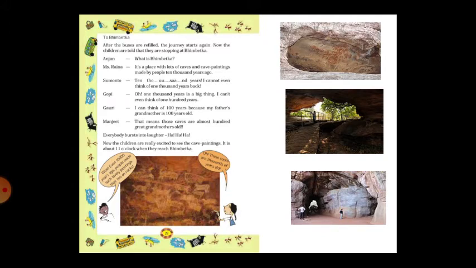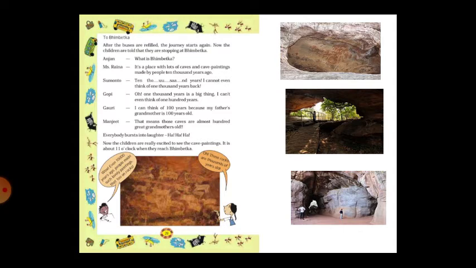See, in the first picture, cave paintings are there. These were all made 10,000 years ago, very long back. They painted and made these caves. Sumonto says, 10,000, they are shocking. 10,000 years, I cannot even think of 1,000 years back. See, 1,000 years back is already so long back. They are telling it is 10,000 years back. Bhimbetka has that painting and all they did.